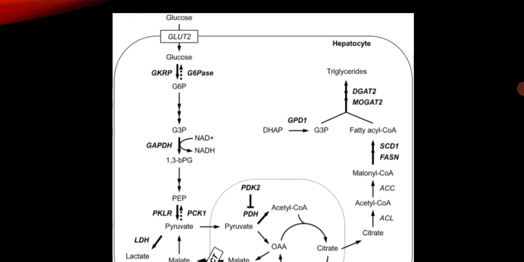All the enzymes for the formation of lipids are present in the cytoplasm of the cell, and the cells where this lipogenesis is occurring are the liver cells and the adipose cells.